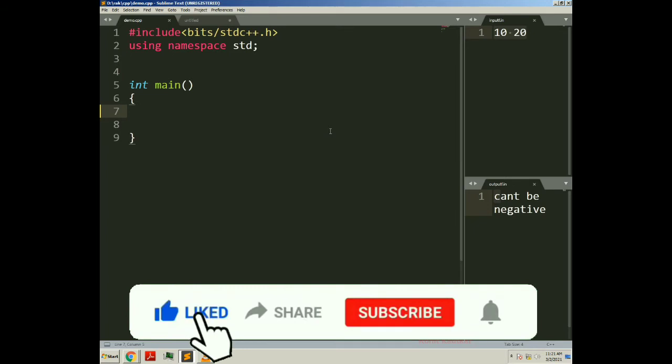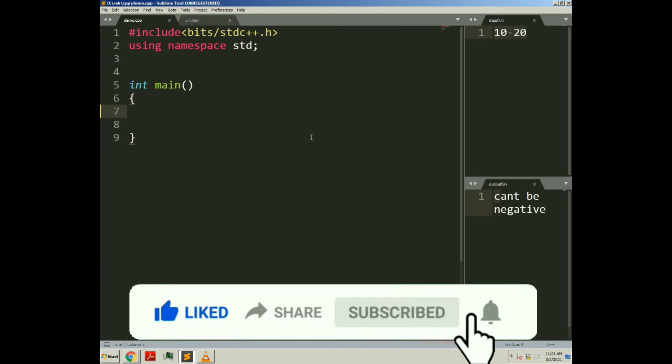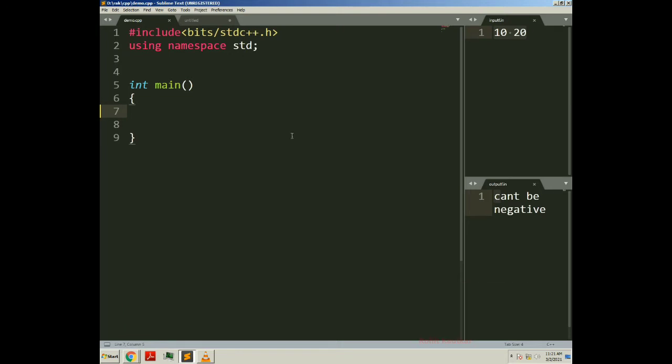Welcome to this video. In this video, I will show you a simple example of exception handling in C++. The output of the program will explain the flow of execution of try and catch blocks. Okay, let's start. First of all, I will declare one variable with value -1. Then we will print some statement here.